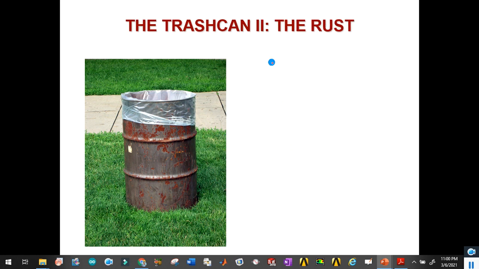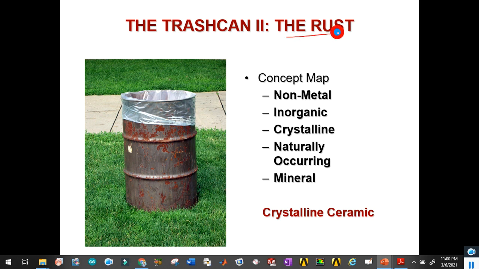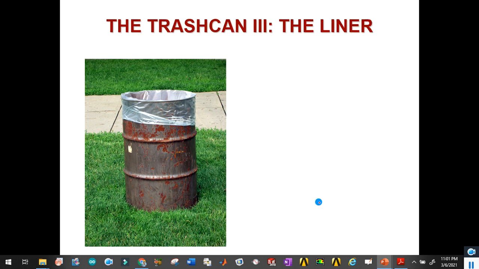Similarly, we can see the rust case. In case of the rust case, because in case of metals there was a problem, if we go for non-metallic, it will be inorganic, crystalline, naturally occurring and mineral as well. So crystalline ceramic is the desired class that we need.